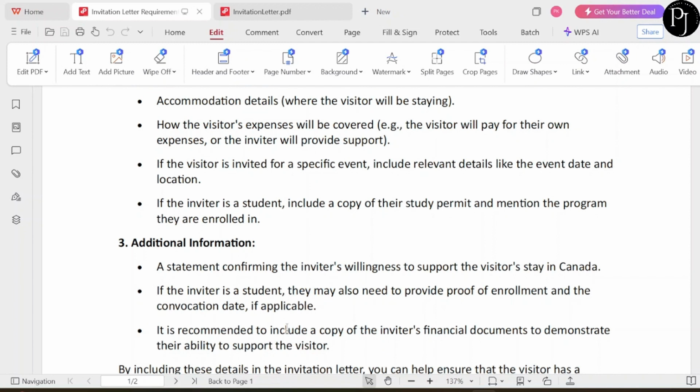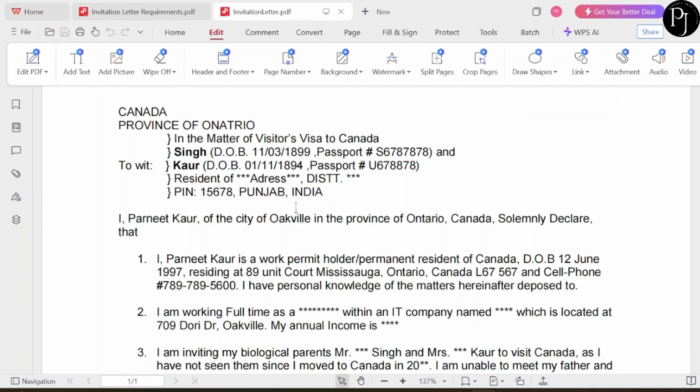But the third point, the additional information, this is not mandatory or required, but to make your application strong, you can submit these. Now let's see how we can write the invitation letter.